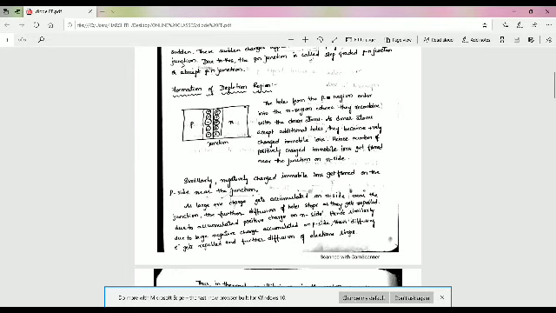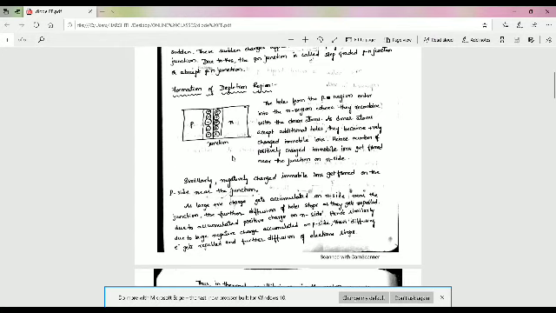Thus, in thermal equilibrium, in the region near the junction, there exists a wall of negative immobile charges on the P side and a wall of positive immobile charges on the N side. In this region, there are no mobile charge carriers. Such a region is depleted of free mobile charge carriers and hence is called the depletion region or depletion layer. The depletion region gets formed in an open circuited PN junction.